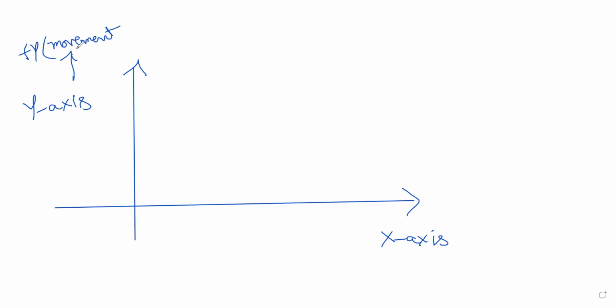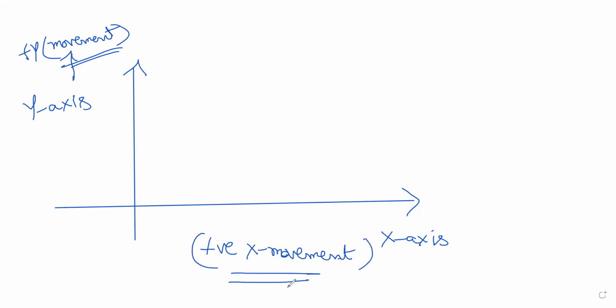If you move like this, that is positive x movement. Upward movement is positive y movement.